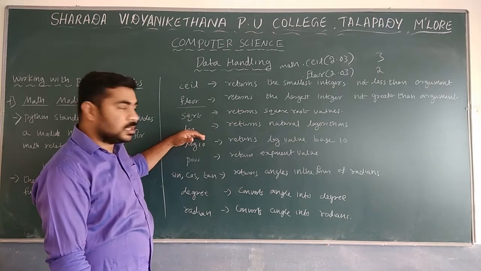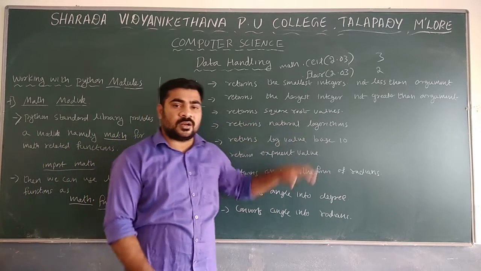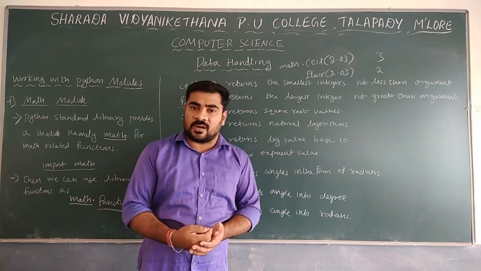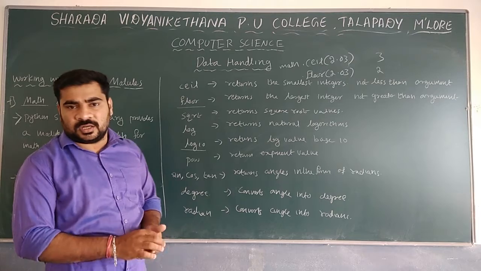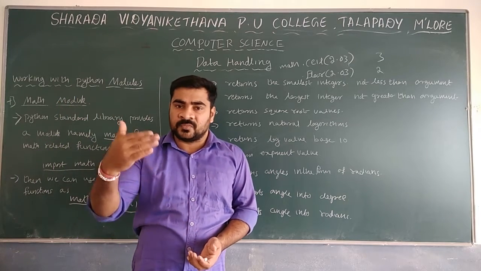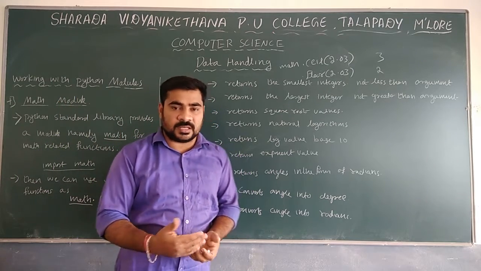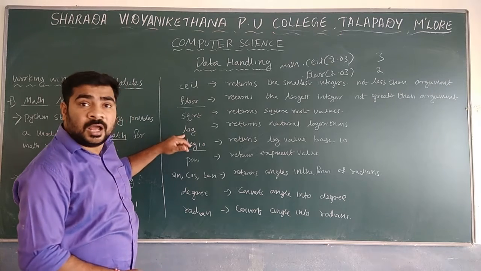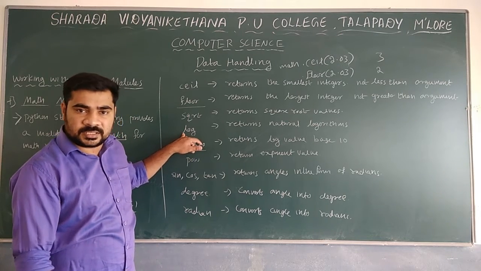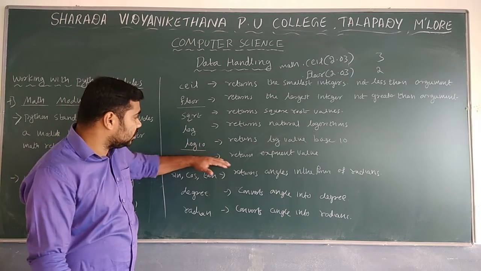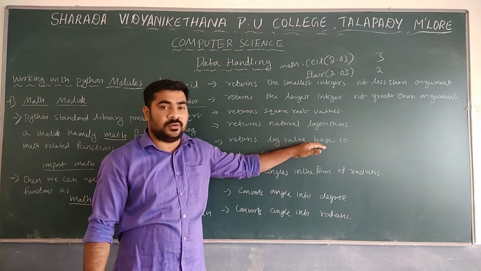Next one is the log function. The log function returns the natural logarithm, the log values. And one more is log base 10. I am not discussing math here. You know what is the basic log, log base 10 and log base e. So whichever one is required, we can use here. In case of base value 10, we use log10.